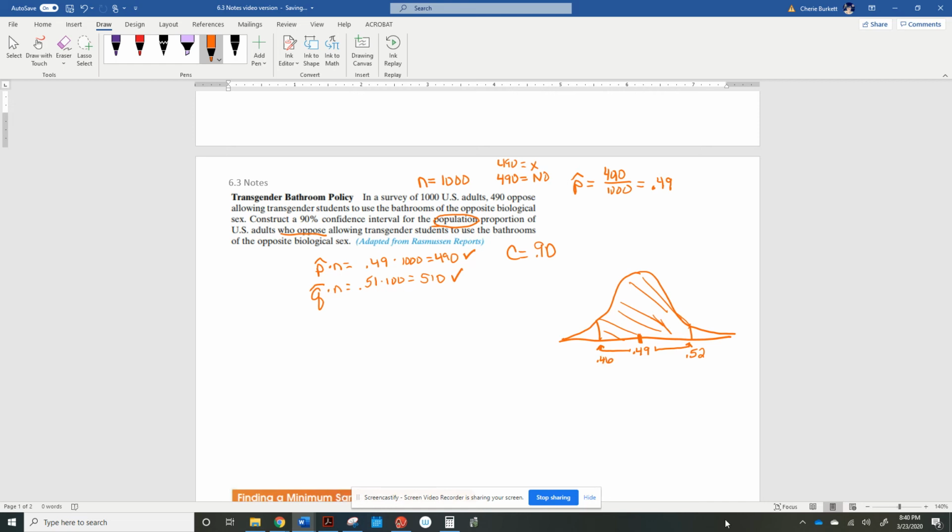So I believe you can see that the margin of error was 0.03. If you take 0.49 and add 0.03, you get 0.52. Take 0.49 and subtract 0.03, and you get the lower end. So we added 0.03 on this side and we subtract 0.03 on that side. So the margin of error is 0.03.